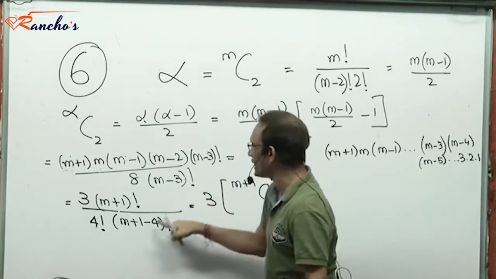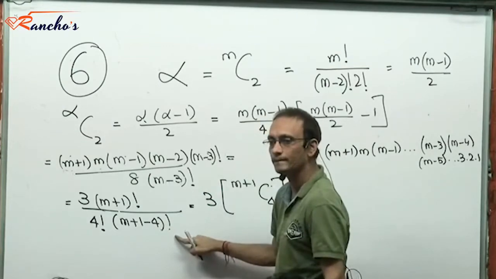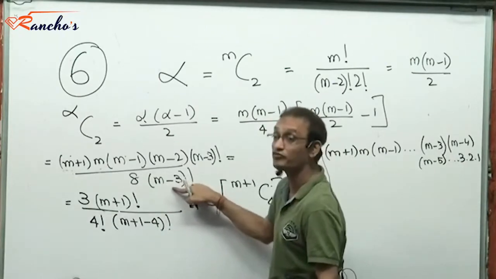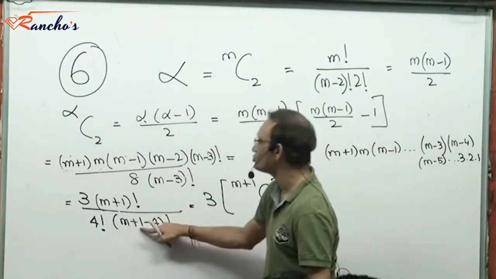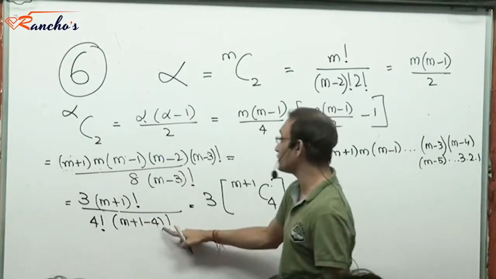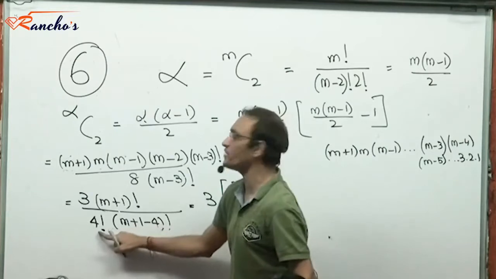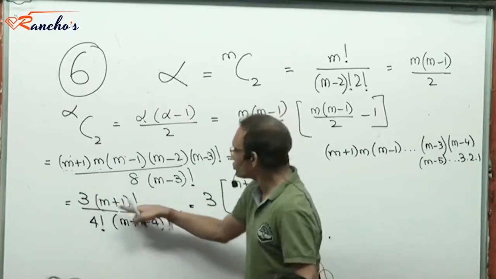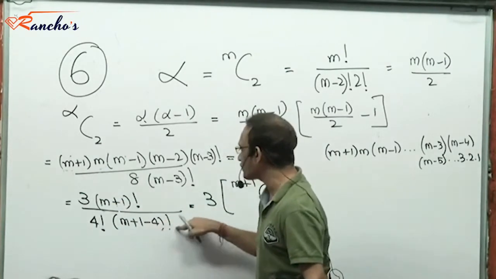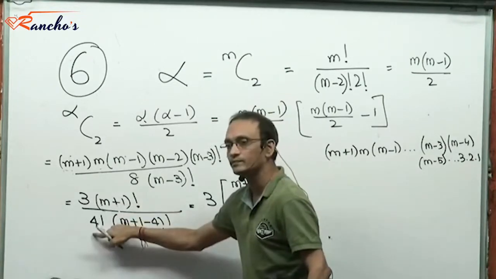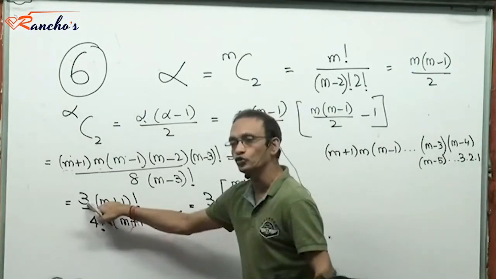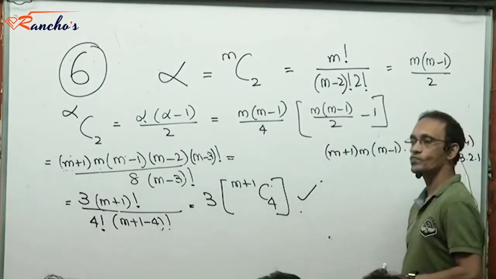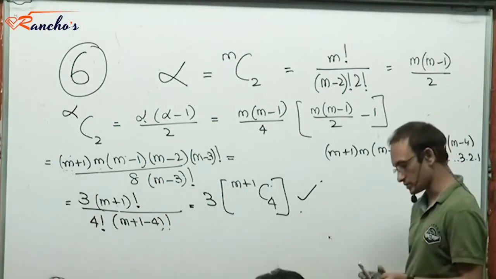And this m minus 3 factorial I can write as m plus 1 minus 4 factorial. Right? Because if this is n factorial, I wanted to write this as n minus some r factorial. That's why I chose to write this as m plus 1 minus 4 factorial. So, it's n factorial by n minus r factorial. So, I force a r factorial here. And to make it 8, I multiply by 3. Right? So, this is n factorial by n minus r factorial by r factorial, which is ncr. So, m plus 1 c4 into 3 is what? Clear? That's the value of this expression. Okay.